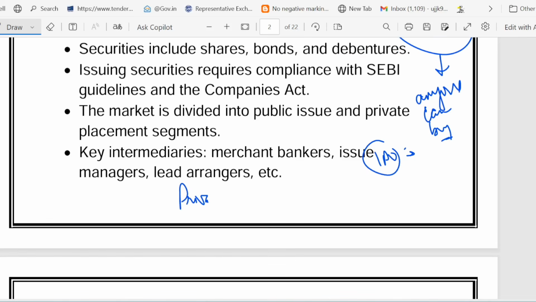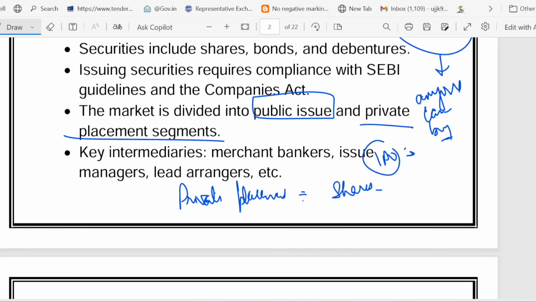Yes, so as you can see, public issue is one technique and the other is private placement. What is the meaning of private placement? These are basically shares which are sold to big investors. Shares sold to big investors, that is called private placement, right? So I hope that makes sense to you.